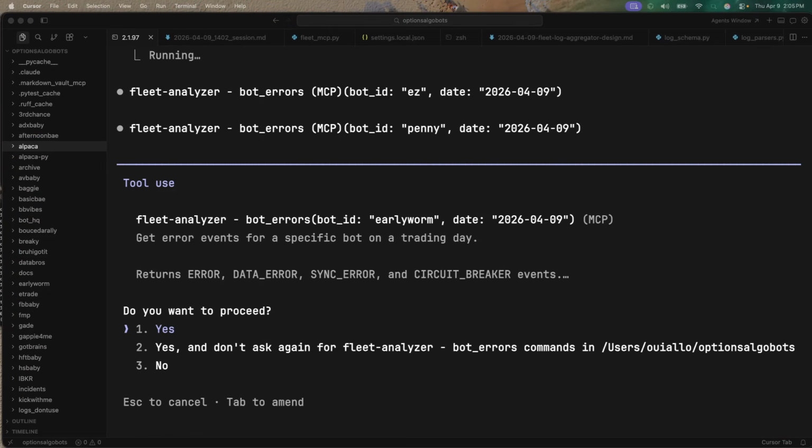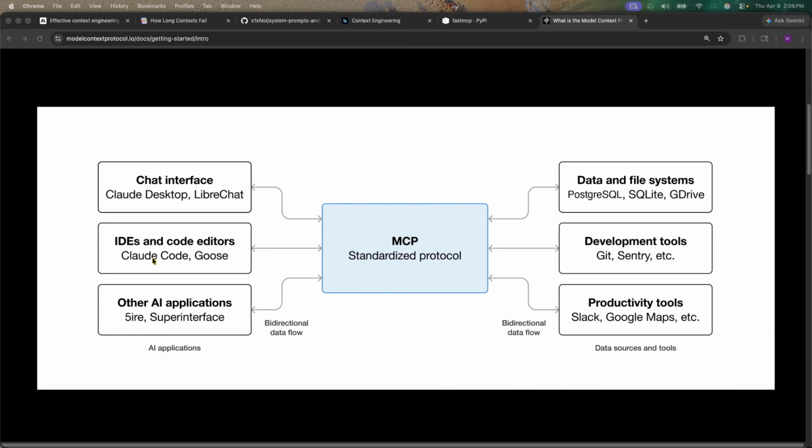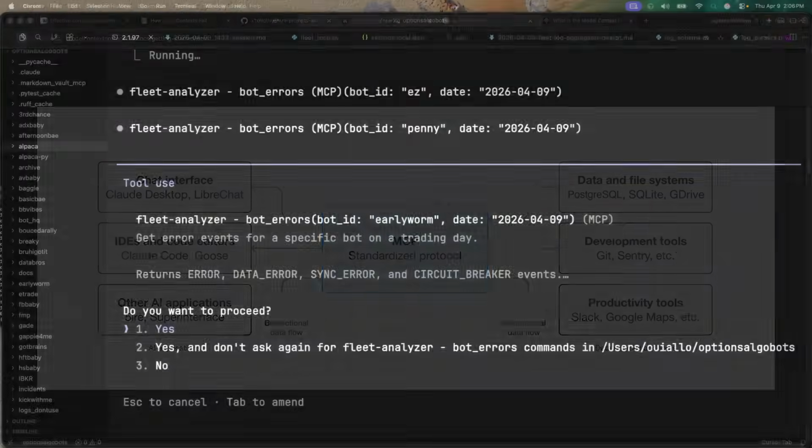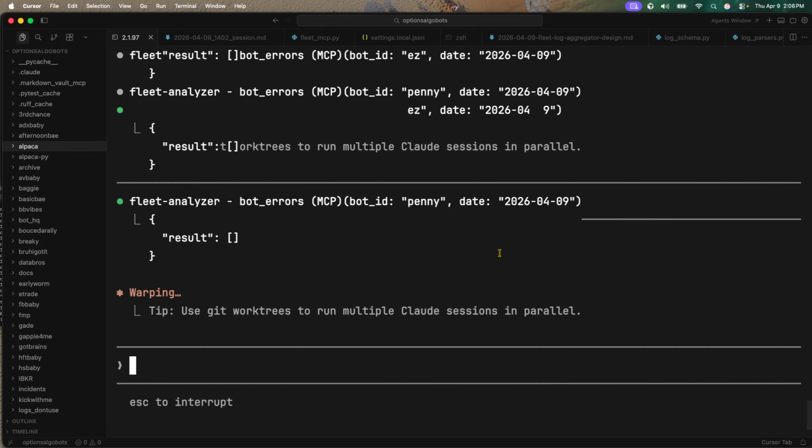So we're seeing here live how this MCP works, right? We're connecting Claude Code to the MCP, and then it's pulling the information that it needs, right? All right, let me just save you, so you don't have to ask me each time.